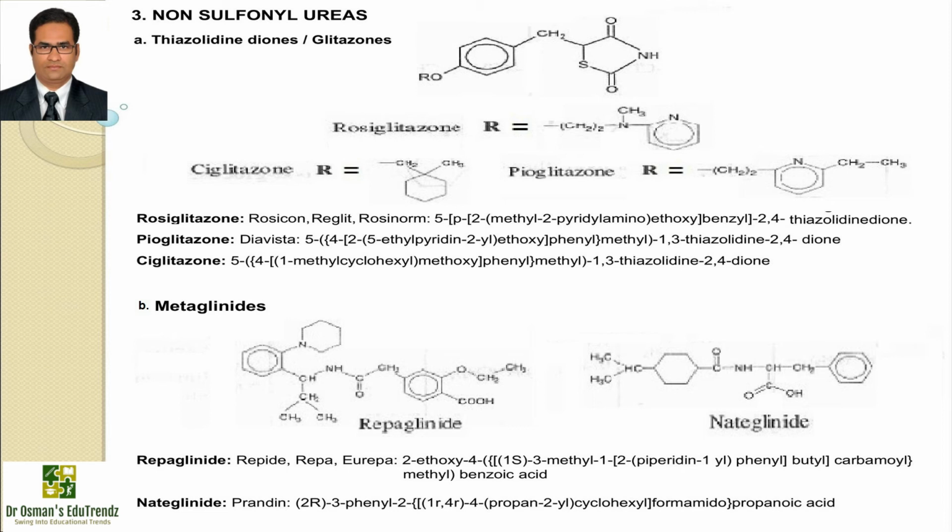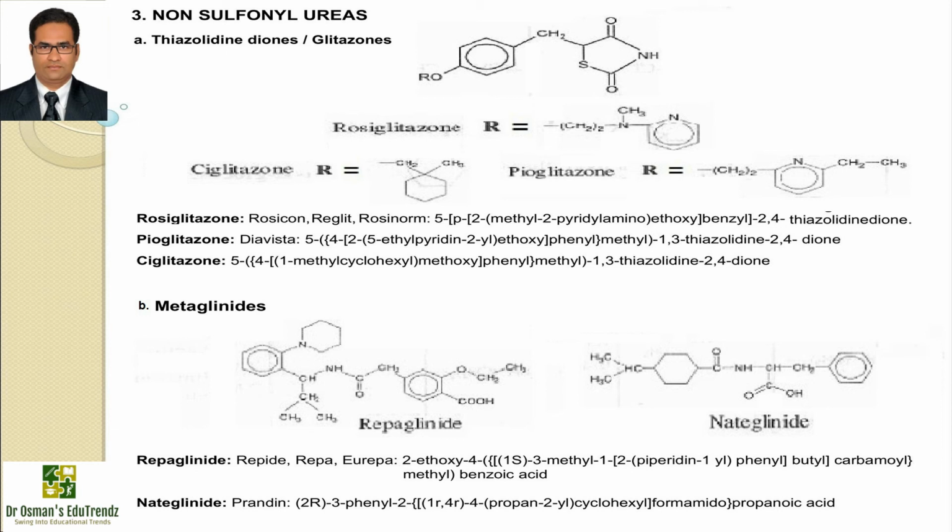Now the next drug is ciglitazone, which has the IUPAC name 5-[4-(1-methylcyclohexyl)methoxyphenyl]methyl-1,3-thiazolidine-2,4-dione. Ciglitazone was never used as a medication, but it sparked interest in the effects of thiazolidinediones and may potentially be used in ovarian hyperstimulation syndrome. It increases adipogenesis, decreases differentiation and angiogenesis in human umbilical vein endothelial cells, and osteoblastogenesis in human mesenchymal stem cells.